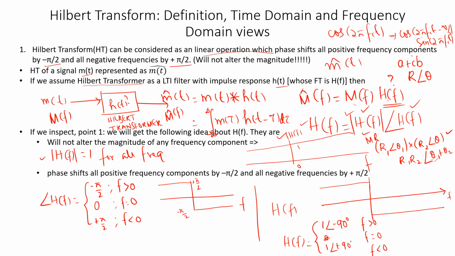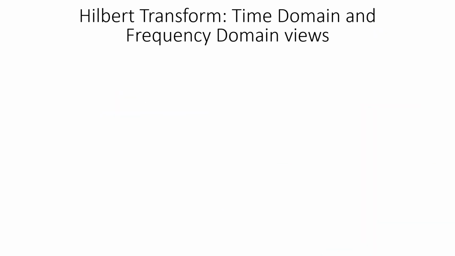So now this 1 angle minus 90 degrees or 1 angle plus 90 degrees, we'll try and represent this. I'll just rewrite it here. This H of f is equal to 1 angle minus 90 degrees for positive frequencies, f greater than 0, and 1 angle plus 90 degrees for f less than 0.